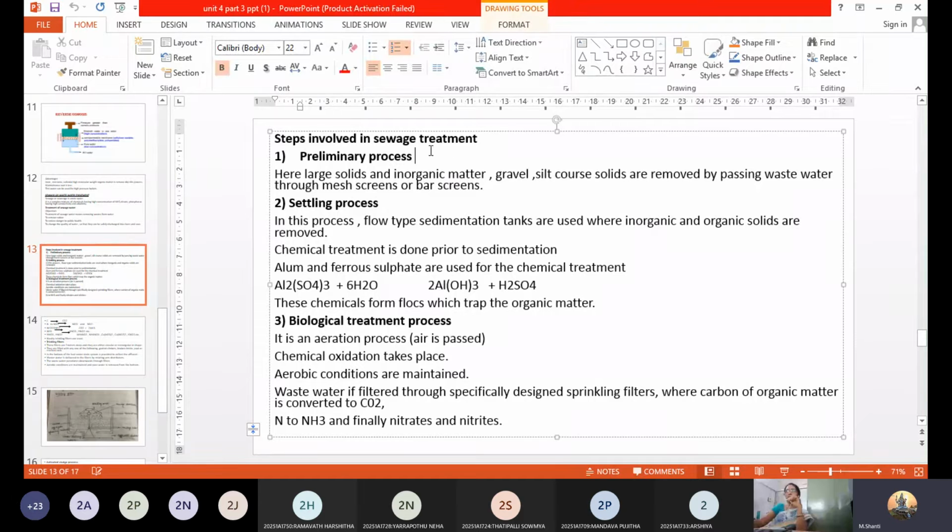Now preliminary process, I can just write it here as screening. So this will be called the screening process, screening of sewage water. Screening is the first step for the basic treatment. What is the main purpose of screening? If you remember, we have come across this kind of treatment in the municipal water treatment, right? For potable water or drinking water treatment, the municipalities, even there the screening was the first step. So what were the impurities which could be separated by the screening process?